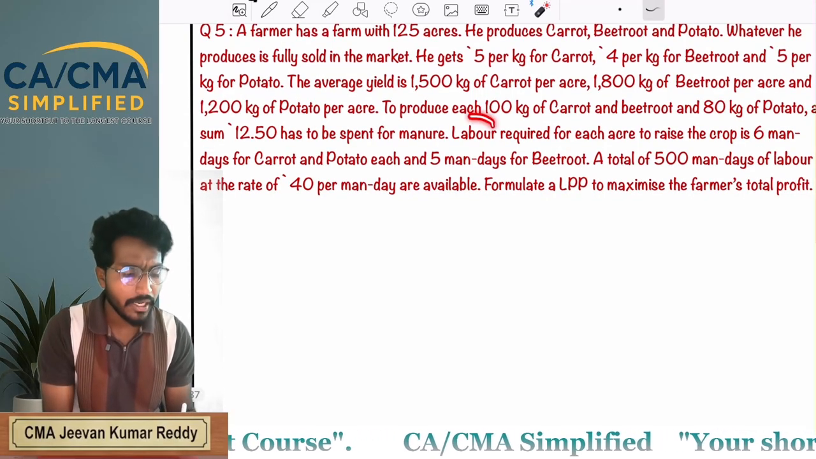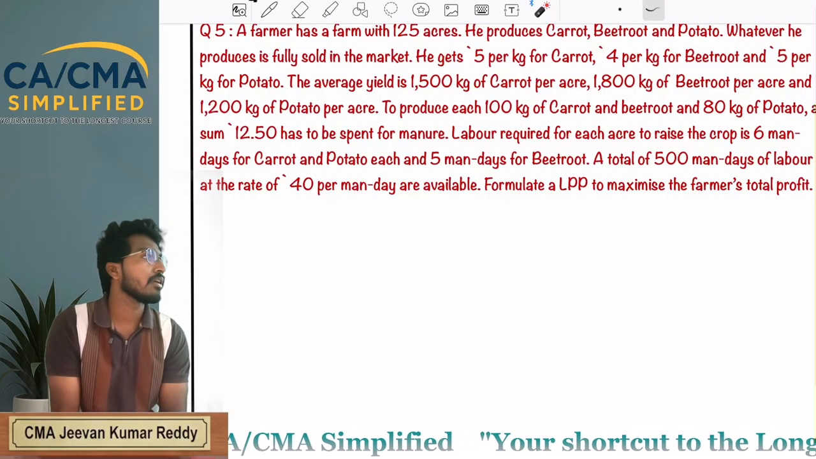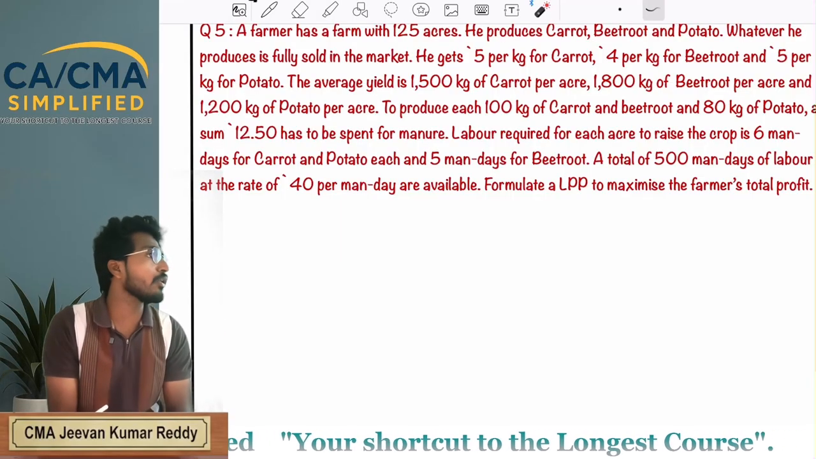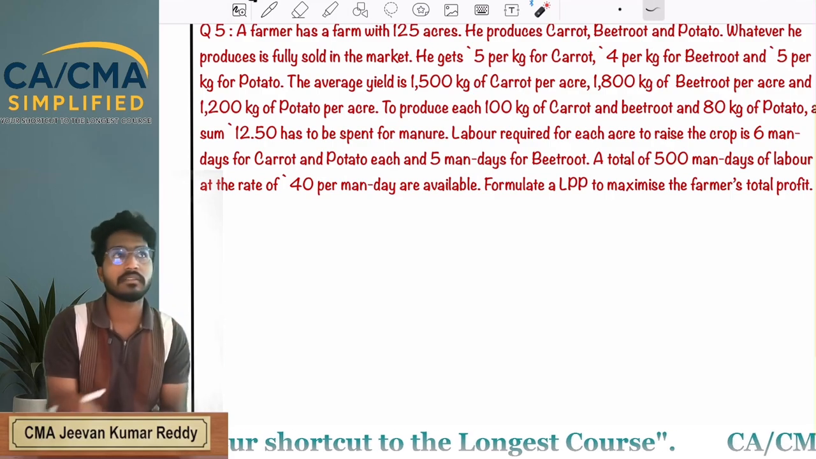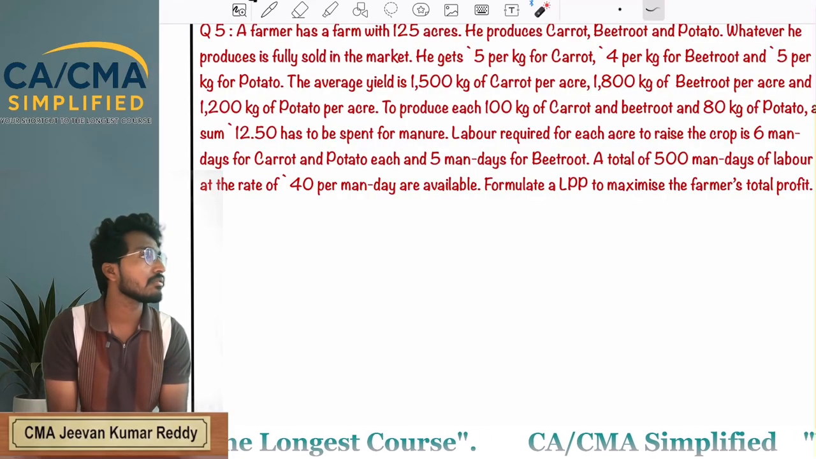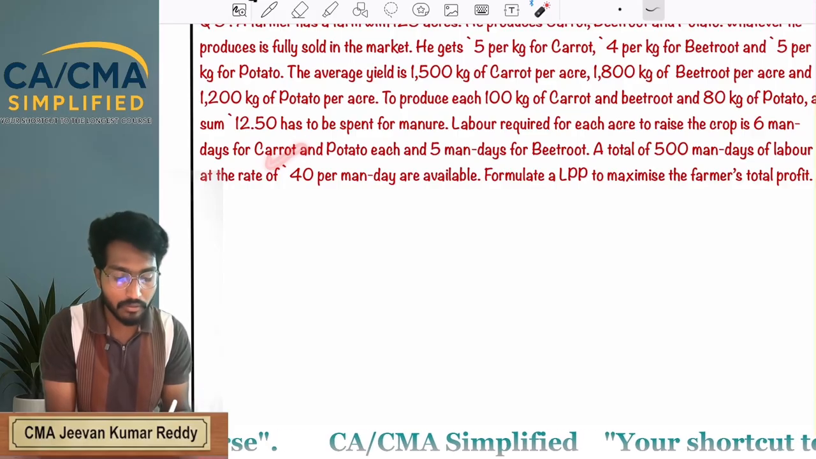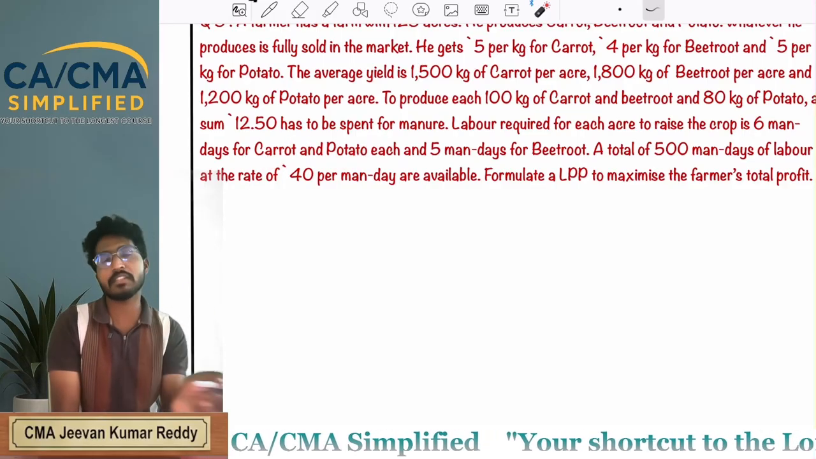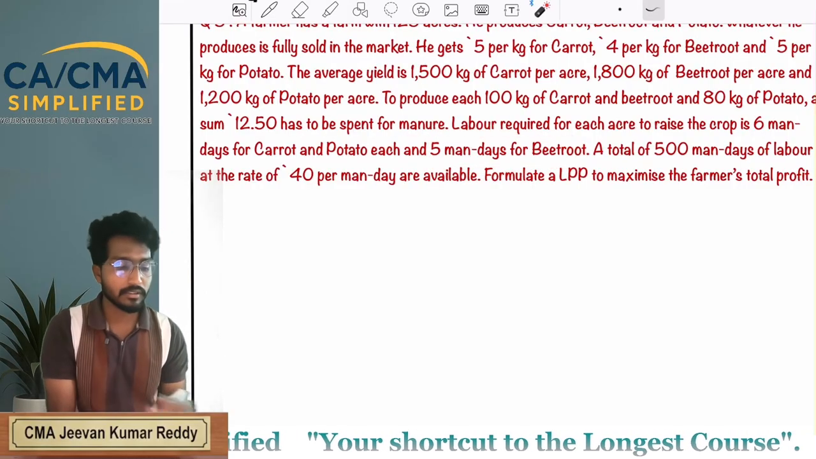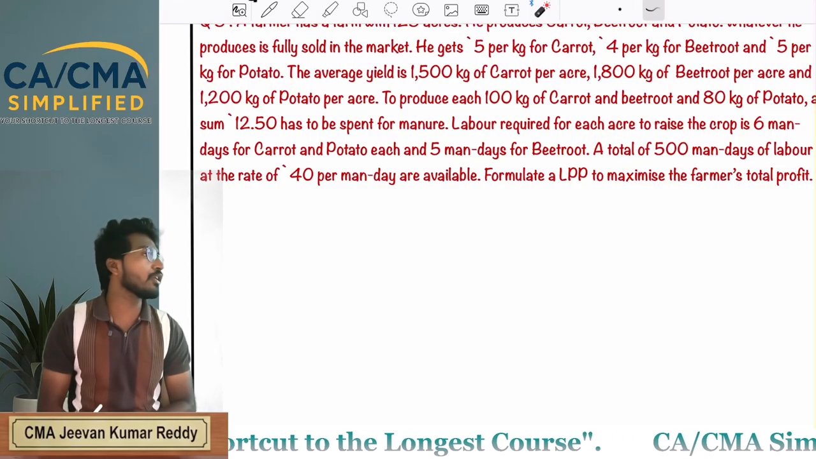Next. Labor required for each acre to raise the crop is 6 man days for carrot. So to produce carrot in 1 acre, you need how many labor hours? 6 man days. Per man day, how much you are paying? 40. 6 into 40, 240. Next. For potato as well as for carrot, you require 6 man days. But for beetroot, you require 5 man days. So in total, how many man days we have? 500 man days. Now, what is our objective?